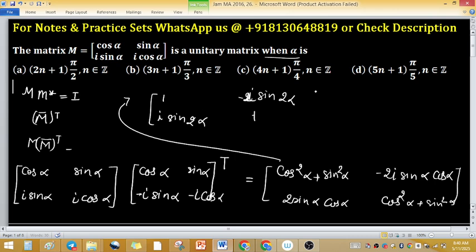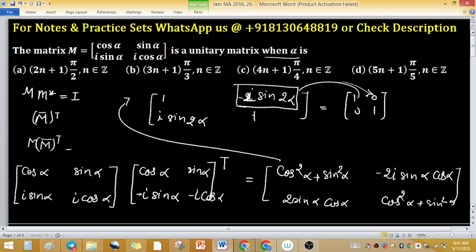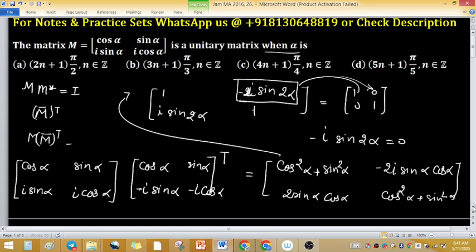This matrix equals 1 0 0 1. Now compare these two. So this entry equals 0, meaning iota sin 2 alpha equals 0. Iota cannot be 0. It means sin 2 alpha equals 0.